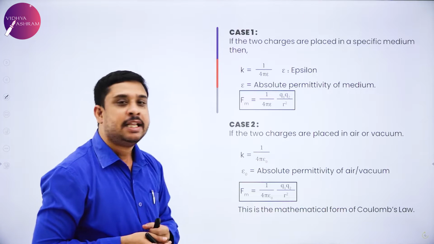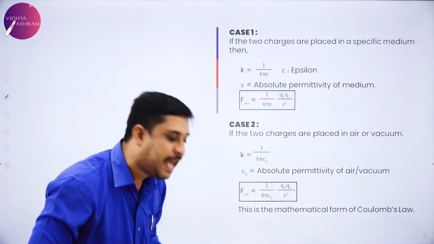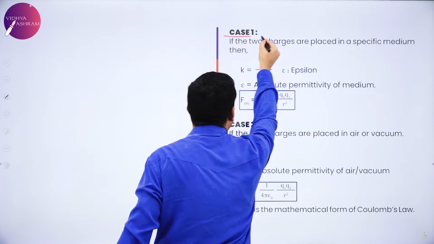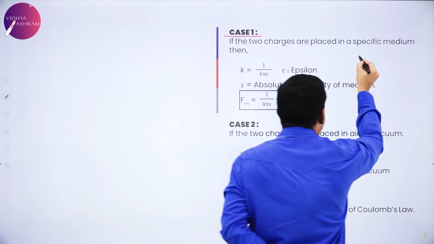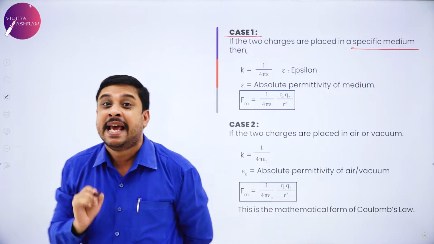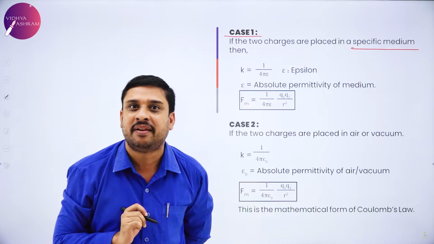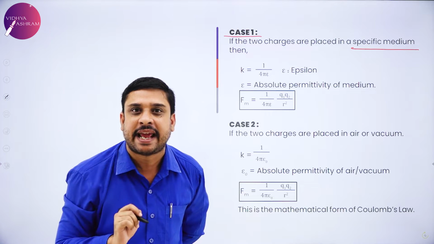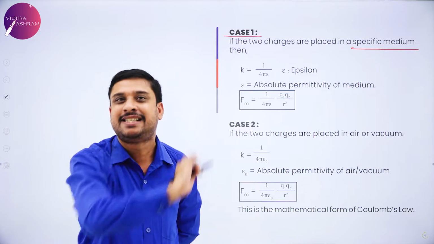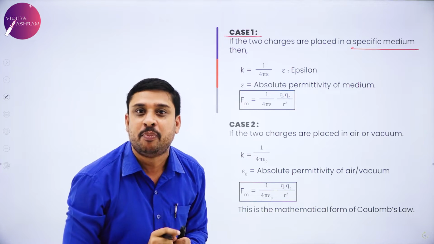In the first case, I am considering that the two charges are placed in a specific medium. Case 1, the 2 point charges are placed in a specific medium.